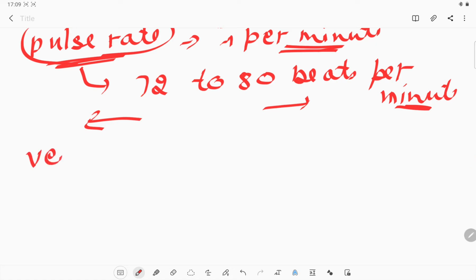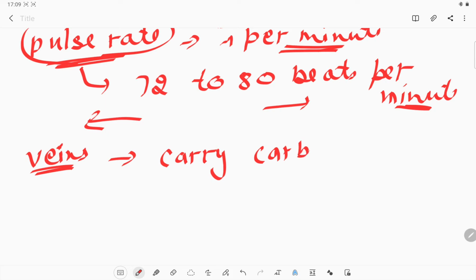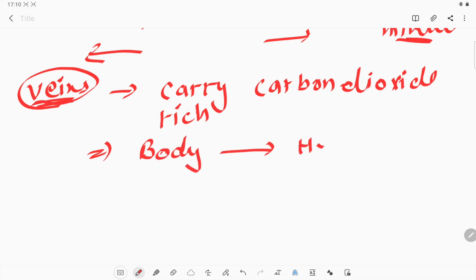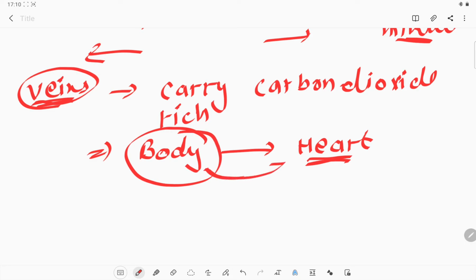Okay, the second type of blood vessels are known as the veins. What are the veins? The blood vessels which carry deoxygenated blood, or we can say the carbon dioxide rich blood. Okay, the blood which contains more carbon dioxide is known as deoxygenated blood, or we can say the blood which is carried by the veins. Okay, the movement of the blood is from the body parts to the heart. So this is the movement of the veins, it always carries the blood from the body to the heart.